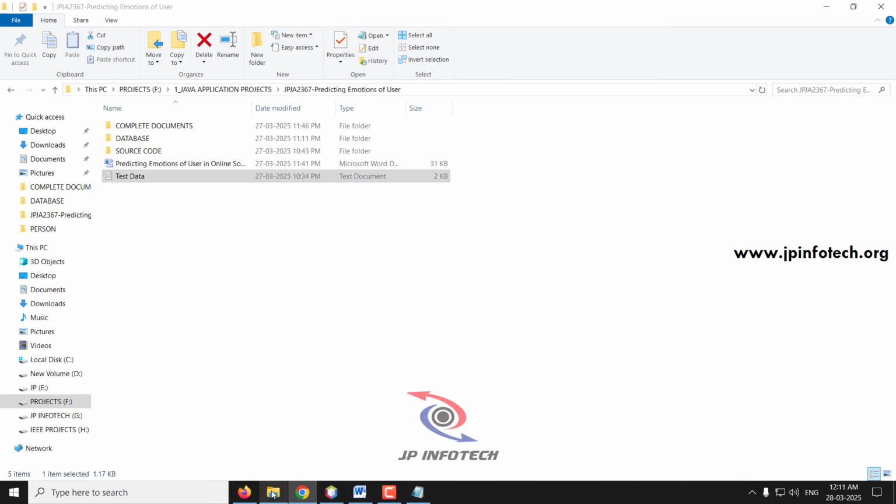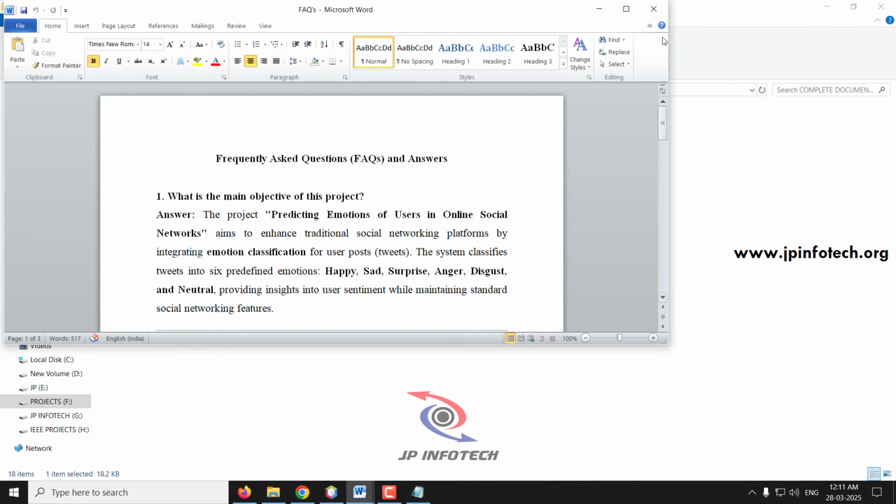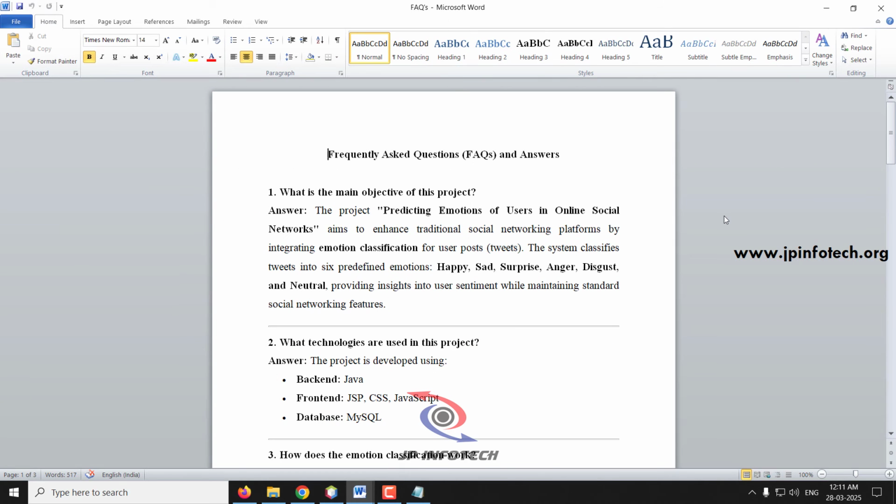Now coming to the final part, the frequently asked questions for this project. First question, what is the main objective of this project? The main objective here is to find the emotions based on the user post or tweet. The system classifies emotions into happy, sad, surprise, anger, disgust and neutral.